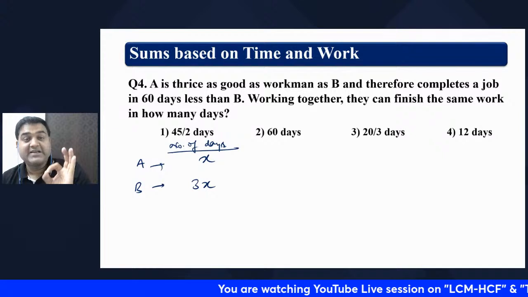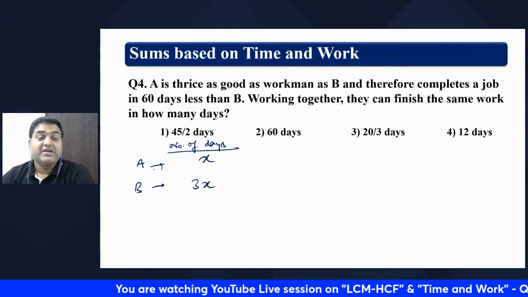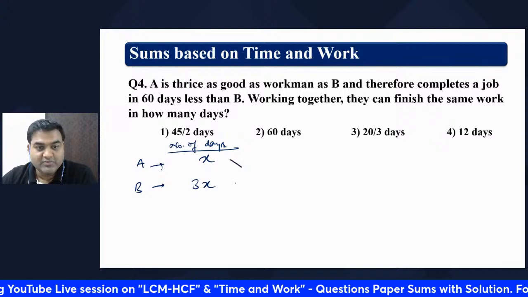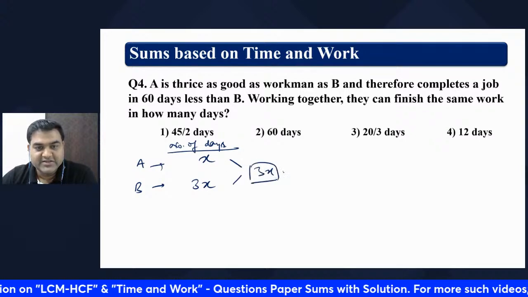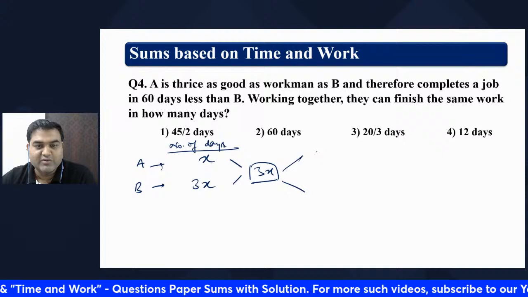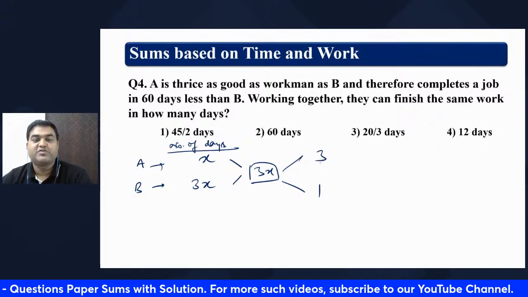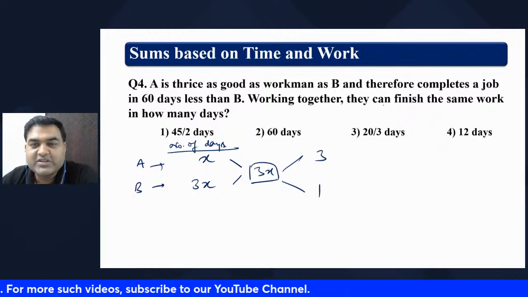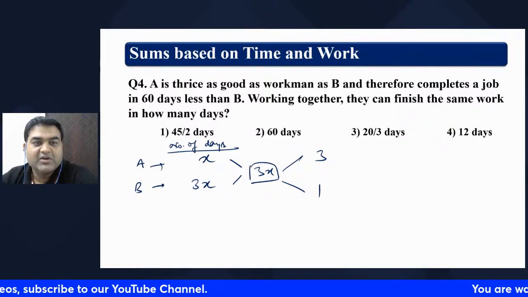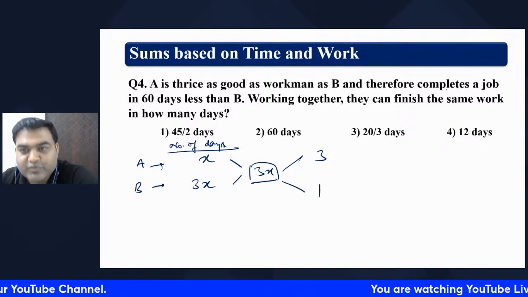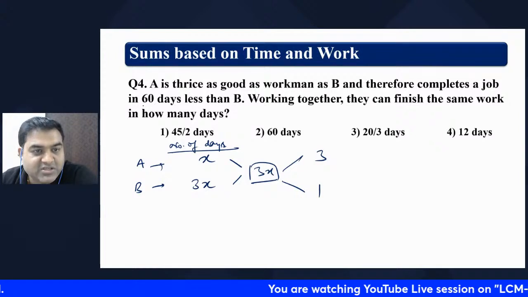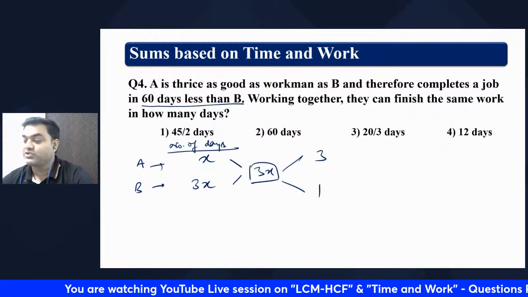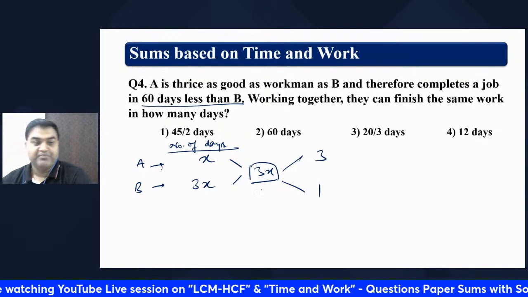A is thrice as good a workman as B. That means A's efficiency is much higher. So what is the LCM of these two? 3x. And if you see the efficiency, how will it be written? This is 3 and 1. So A is 3 times more efficient. Working together, they can finish the same job. And therefore completes a job in 60 days less than B. They have given 60 days less than B.